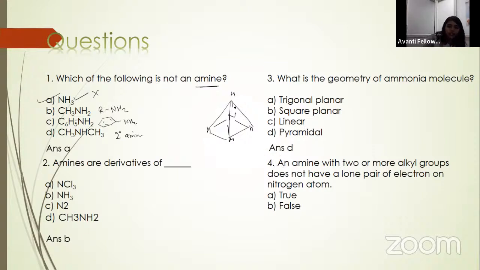Next question: an amine with two or more alkyl groups does not have a lone pair of electrons on the nitrogen atom. Is this statement true or false? They are saying that if an amine has two or more alkyl groups, that is, a secondary or tertiary amine, then there will be no lone pair on the nitrogen. But there is no effect of the R group on the lone pair. So this statement is false, and the correct option is B.